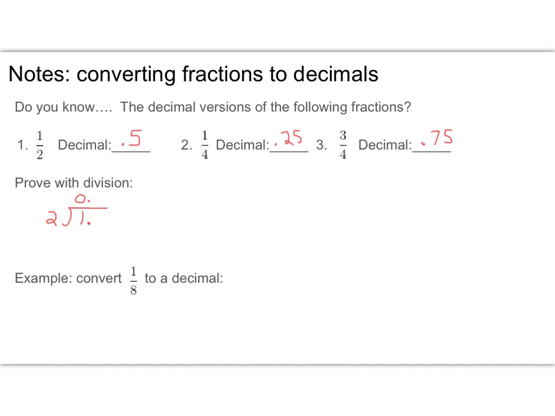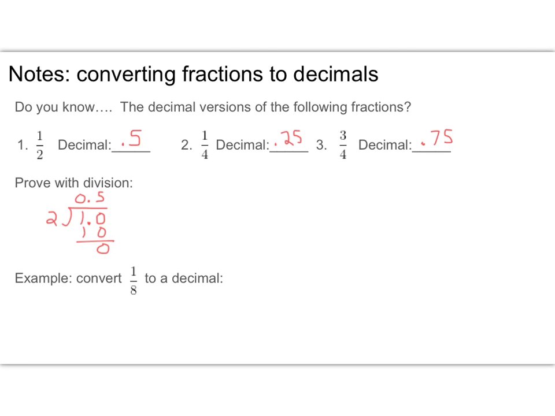Since 2 doesn't go into 1, I'm going to have to add a 0 and then see if I can fit 2 into 10. Of course I can, so 2 times 5 is 10, and I get my final 0. So you can see how 1 divided by 2 gives you 0.5.